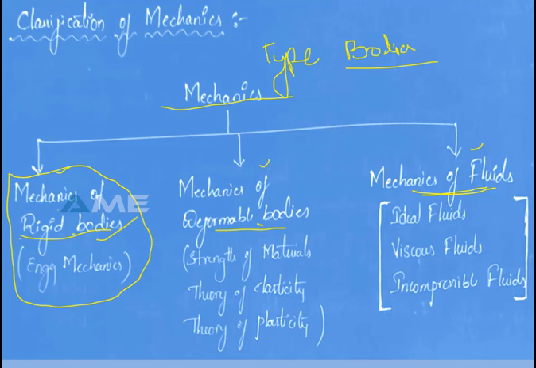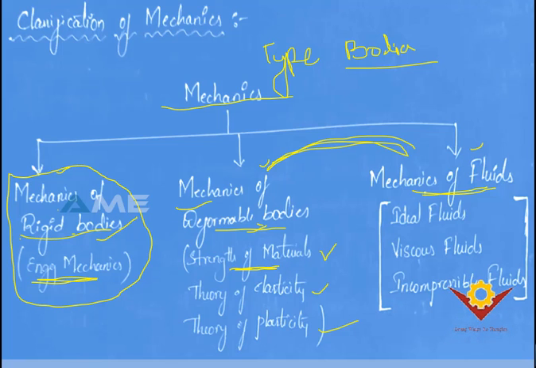This deals with the subject like engineering mechanics, and the other two will come in your coming semesters or years. Mechanics of deformable bodies, you're going to learn in subjects like strength of materials, theory of elasticity, and theory of plasticity. And strength of materials is also called by other names like mechanics of materials, mechanics of deformable bodies.